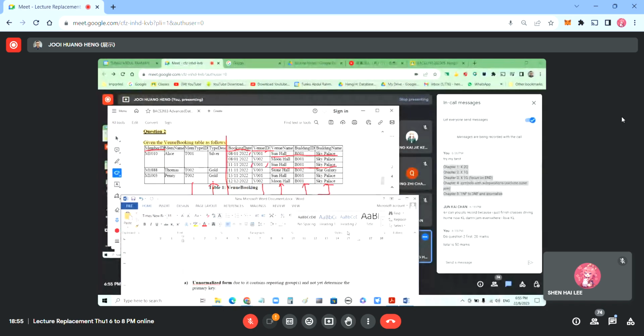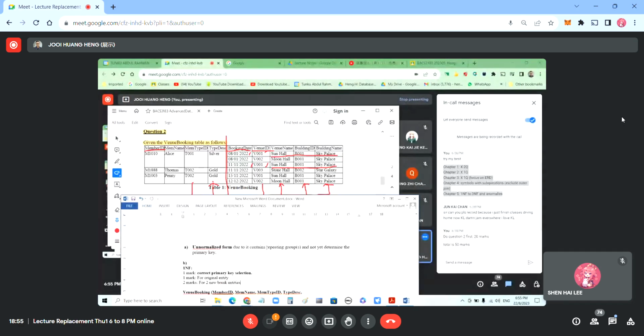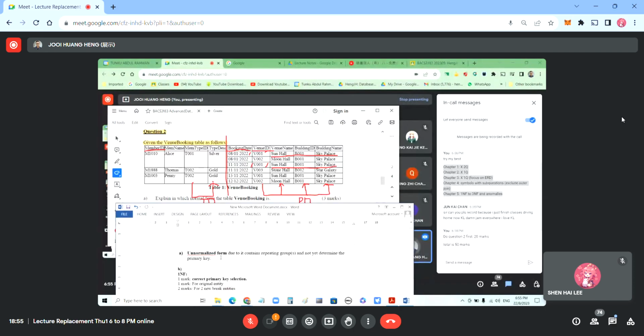The answer is: unnormalized form, due to it containing repeating groups, and the primary key is not yet determined. The repeating groups are the ones at the back.